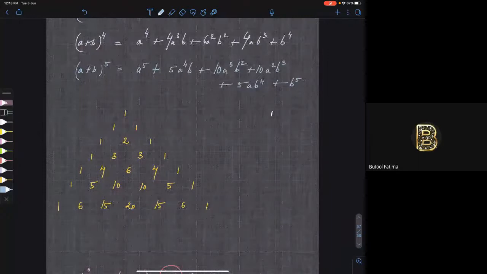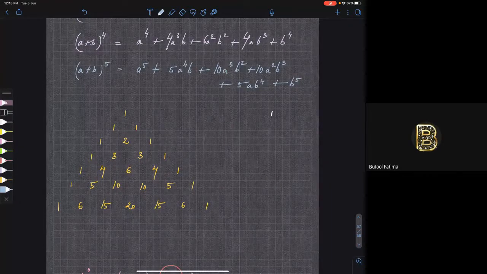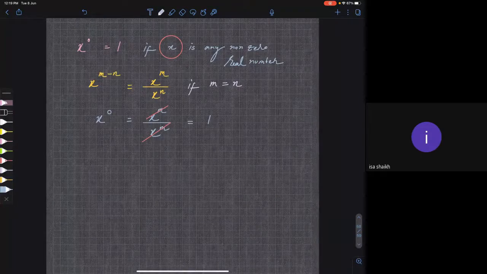Okay. So what is (a plus b) power 0? It will be 1. Correct? What will be (a plus b) whole power 1? It will be equal to a plus b. You are getting my point? How (a plus b) power 0 is 1? Anything to the power of 0 is 1. Sir, is it only for b, or is it whole power 0? Okay. (a plus b) whole power 0 is equal to some c power 0, because a plus b is some number, right? Which is equal to 1. Clear?